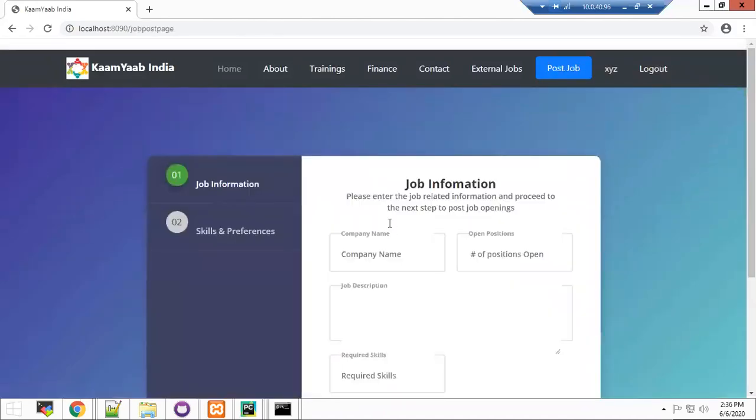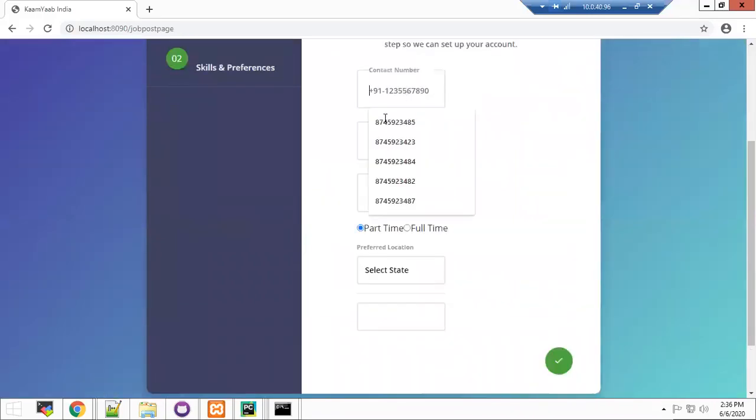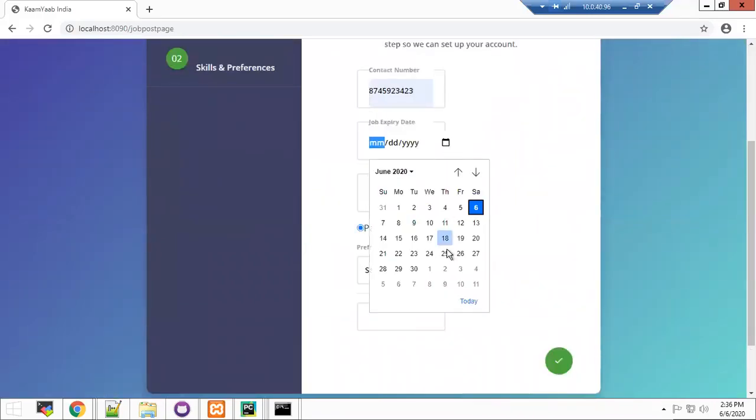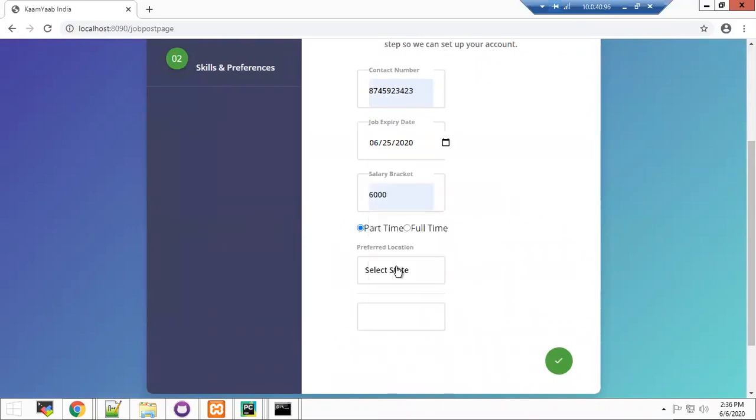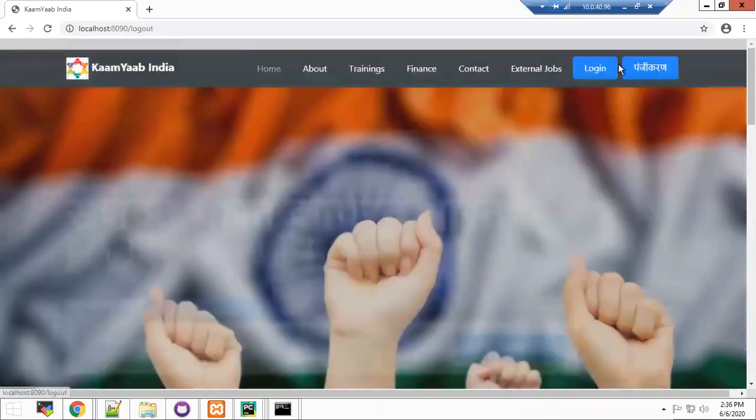They have to fill in this form where they enter job information like the company name for which this job requirement is being posted, number of positions, the kind of job requirements they have, and then the contact details, also the salary that they are willing to pay, and whether the requirement is for full-time or part-time. Once the job has been posted, it is available for all other users to see. Let's look at that as well.